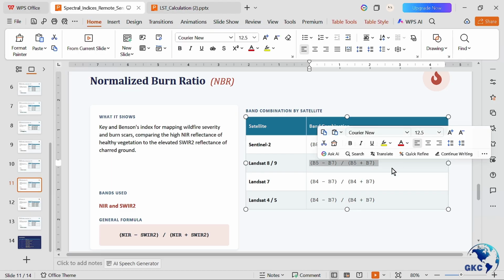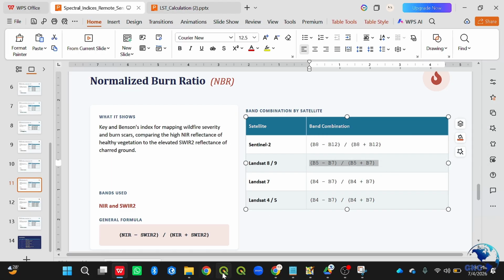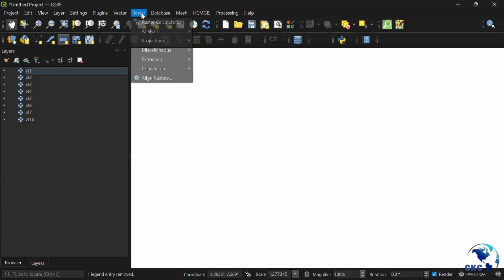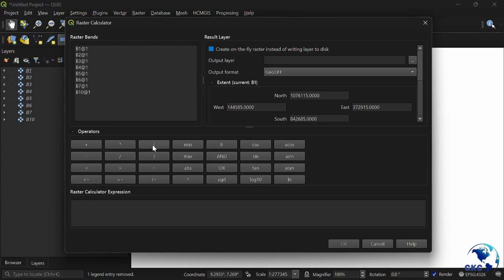this will be our formula rather, for what we'll be using. So let's get straight into it. Raster Calculator, bracket open, 5 minus 7, bracket close divided by bracket open, and 5 plus 7, bracket close, and I'll name the output NBR, normalized burn ratio.